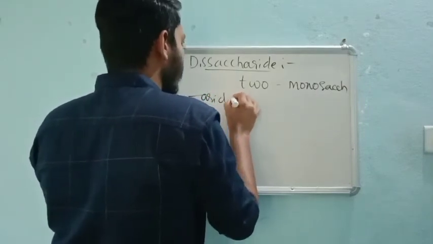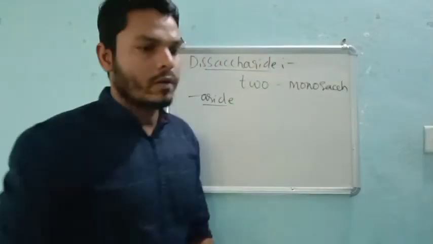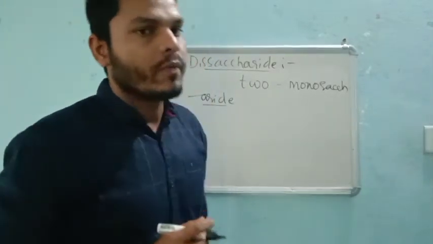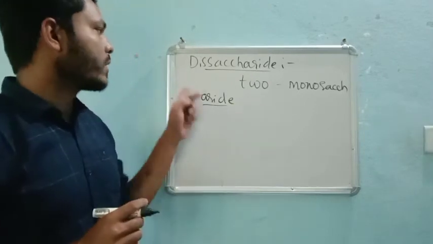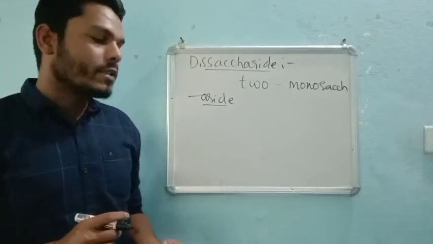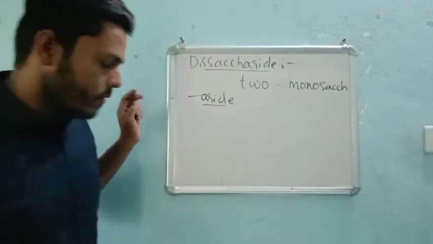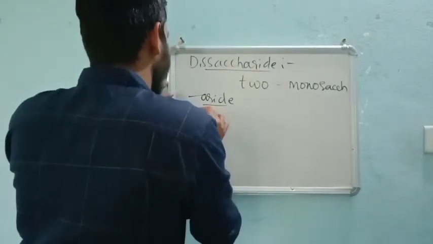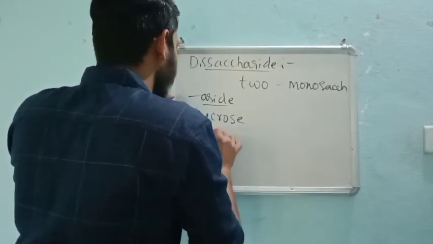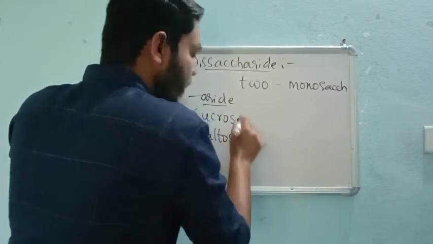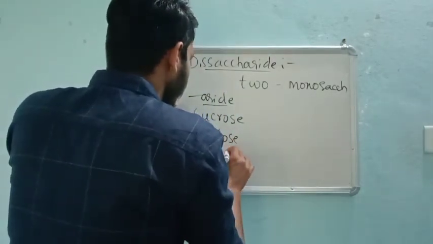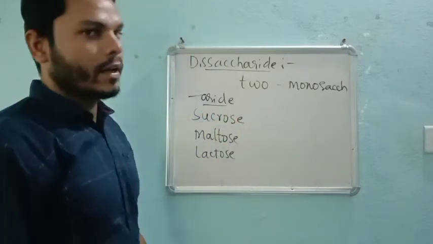Because they give two monosaccharide units after hydrolysis, we give the name di, which means two. The best examples are sucrose, maltose, and lactose. These are the three best examples of disaccharides.